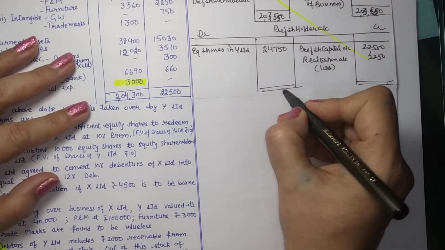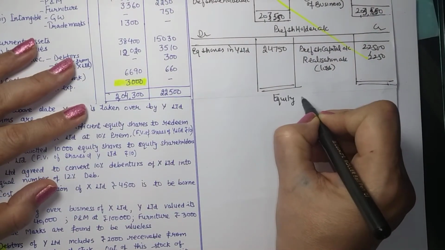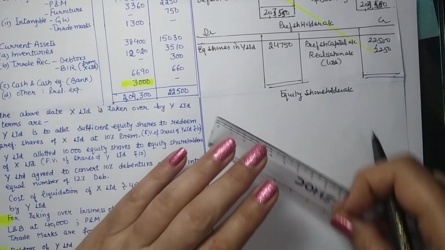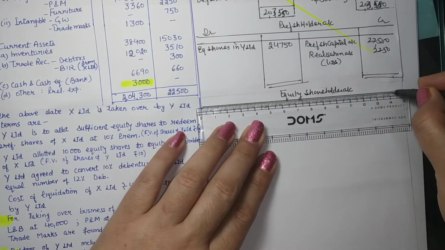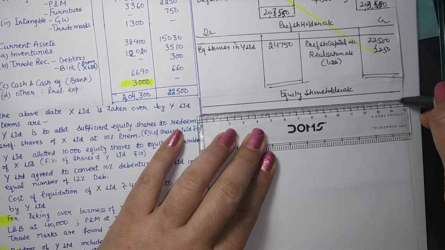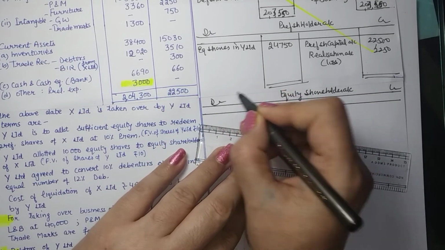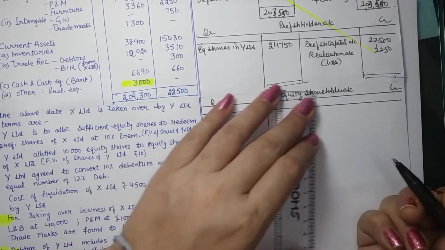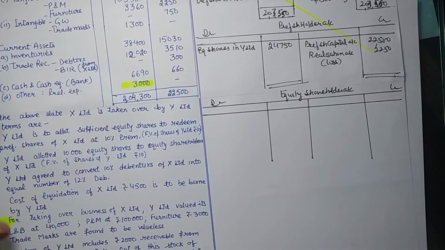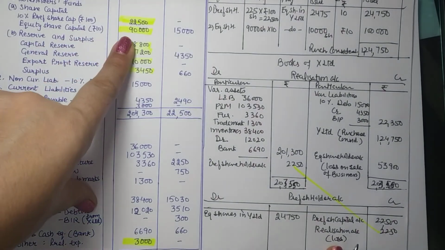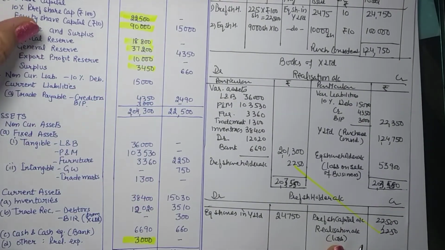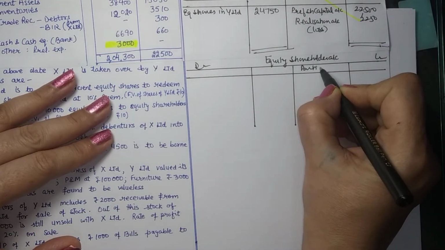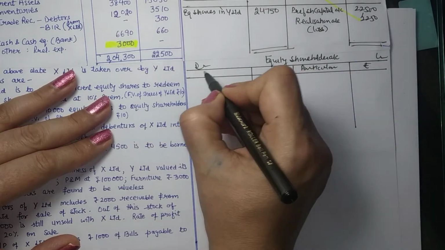Now close equity shareholders account. In the equity shareholders account, we are to give them all of their claim along with any further profits or losses. So their claim in the business is their capital, their reserves, all reserves, and an accumulated loss. So give everything to them. So you can fill up the details here.